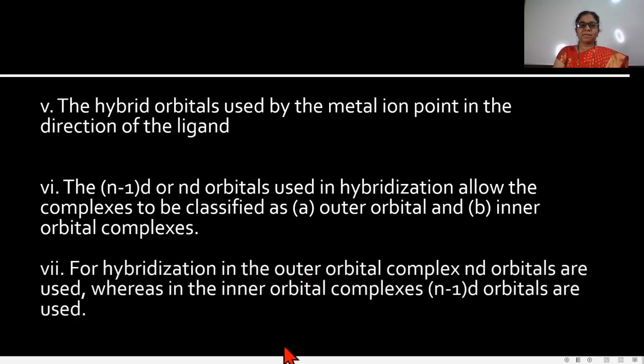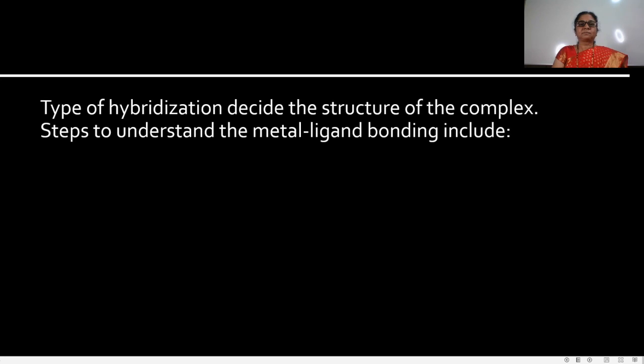For hybridization, the nd orbitals are used in the outer orbital complexes, and for the inner orbital complexes (n-1)d orbitals are used. Then the type of hybridization decides the structure of the complex.